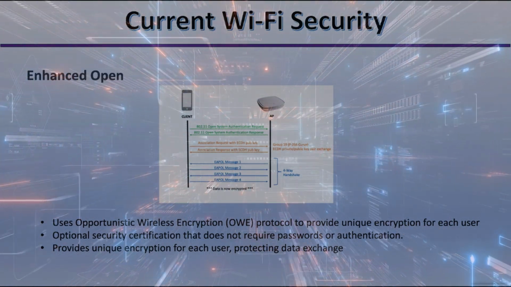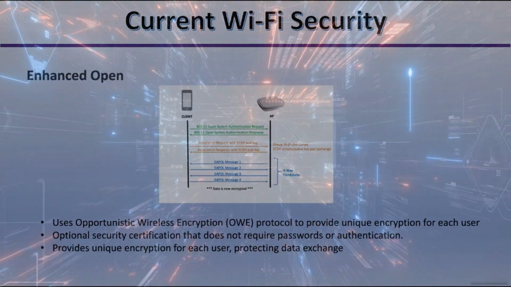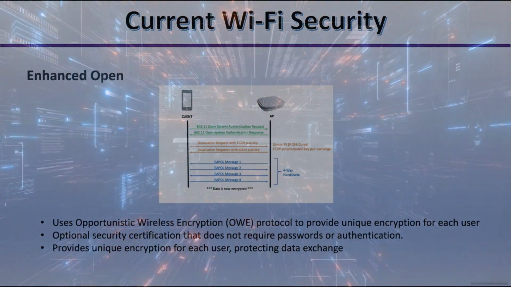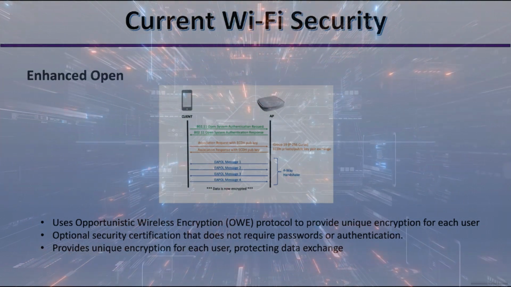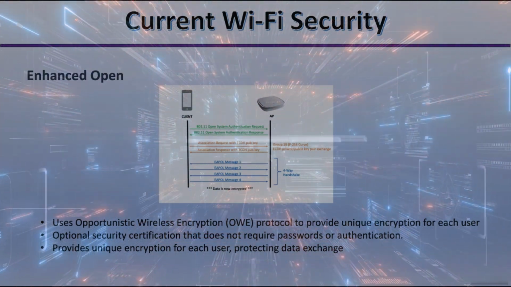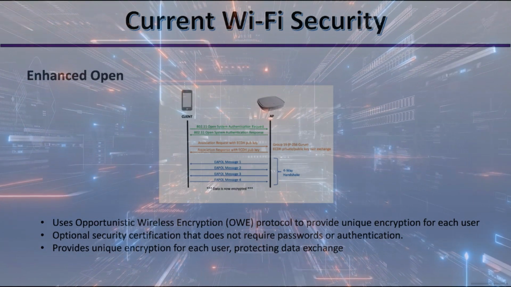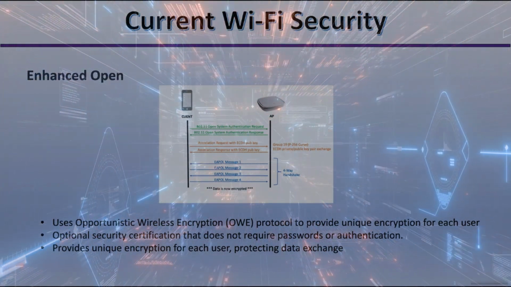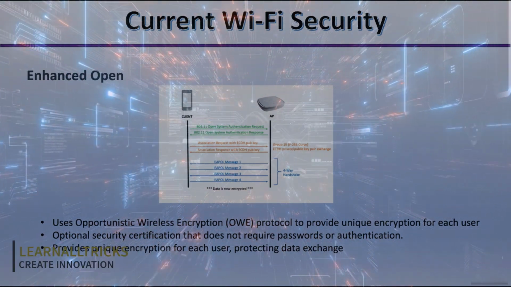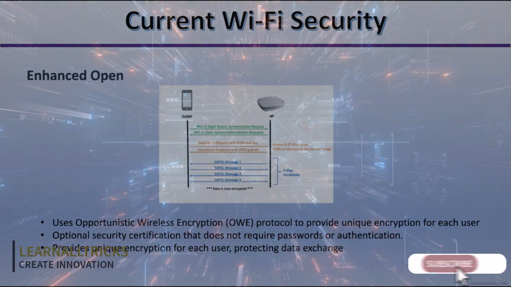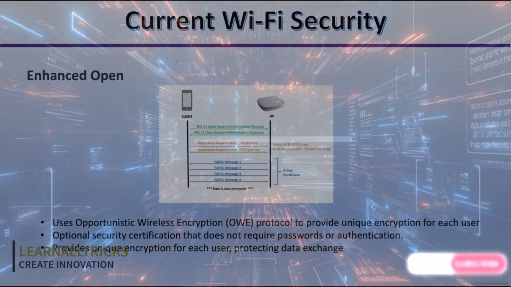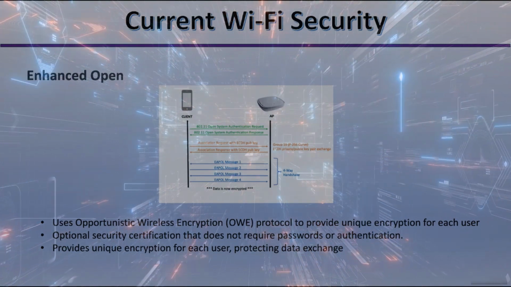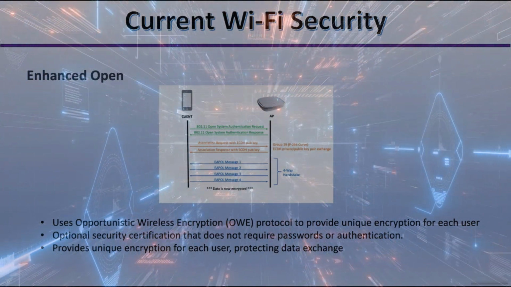Now, to ensure the authenticity of the AP and the success of the key exchange, the client independently computes the confirmation code using the shared key and verifies it against the received code. And if the code matches, it confirms that the AP is legitimate and the key exchange was successful. And following the OWE exchange, the process concludes with a four-way handshake. And with the four-way handshake completed, the client and AP can establish an encrypted communication channel using derived encryption keys.